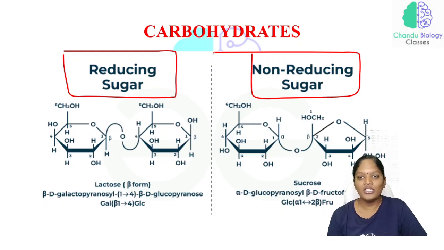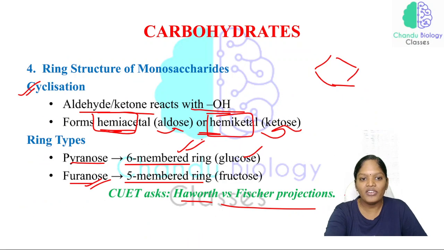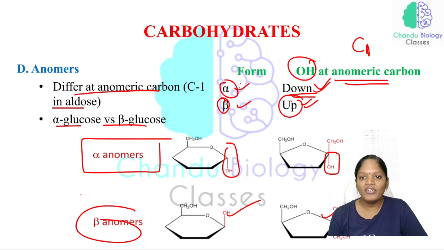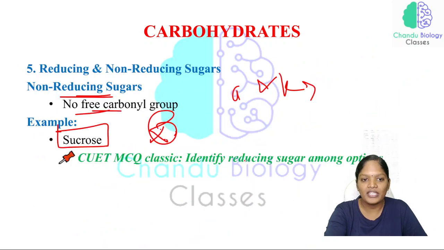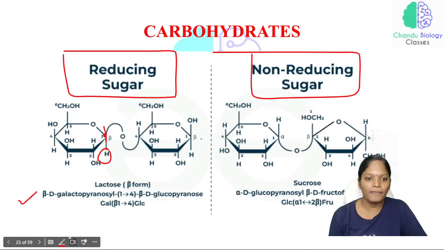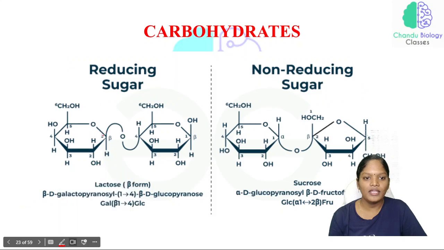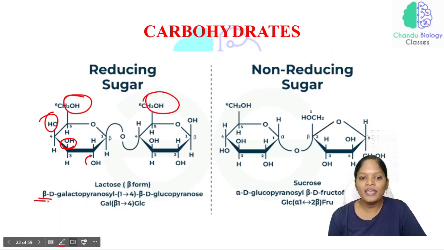So in the non-reducing sugar, just identify what the linkage is here. See here, there is a C, this is the carbon, and there will be an H. So beta. Why beta? What is the difference between alpha and beta? What we have discussed here: if it is alpha, then the OH group is on the downside. If it is beta, then the OH group will be on the upper side. Just look at this picture. The OH group is on the upper side, so this is why we say beta.